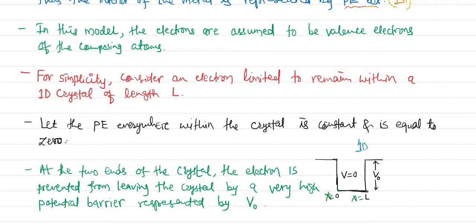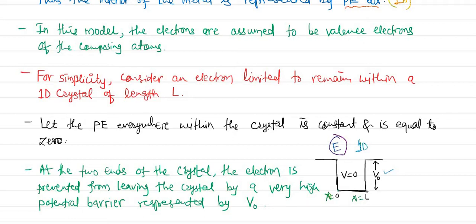That's what I said. Now let us consider that at the two ends of the crystal, the electron is prevented from leaving the crystal. Obviously it is not possible to jump outside the crystal. So we consider a very high potential barrier, or high potential energy, which is V0. Let us consider that. Now V is the potential energy, and the total energy is represented by E.